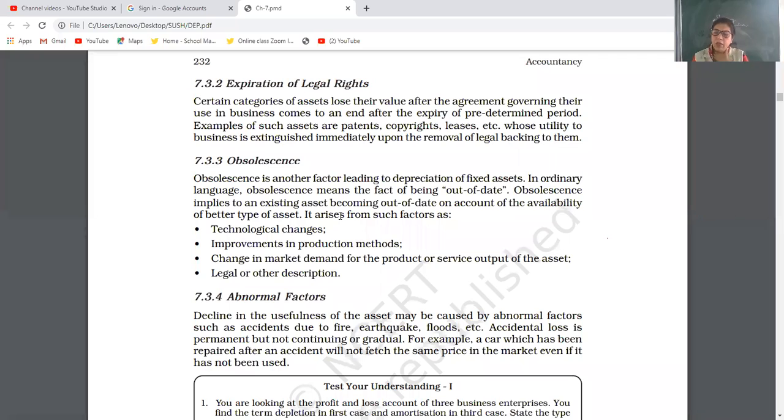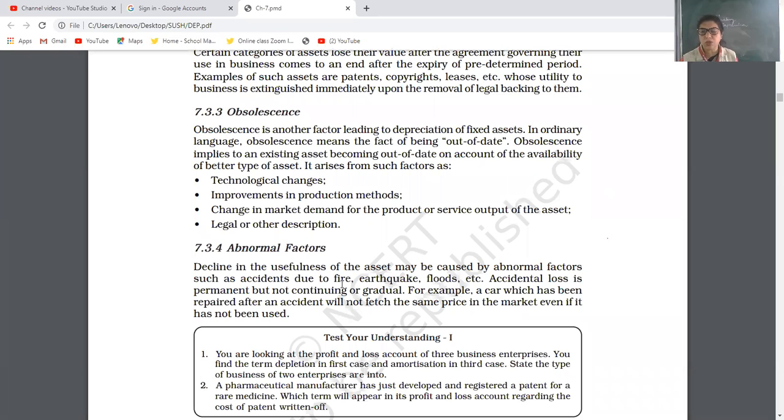Now, no one is using old outdated methods of production. Everyone is trying to use the new ones, which are advanced in technique. Now next is abnormal factor. Abnormal factor is also a reason for depreciation.